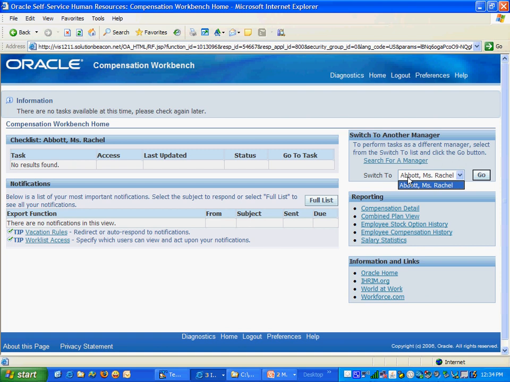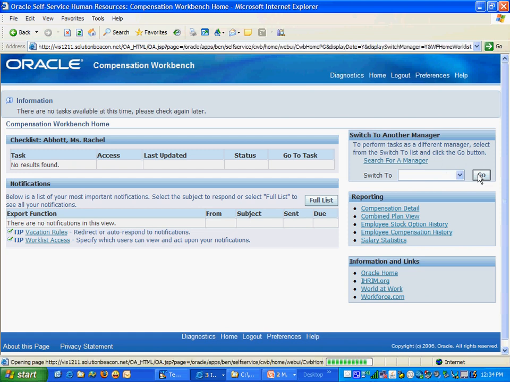You can also switch to a manager under your organization from here if you want to. From a reporting perspective, you can see the compensation detail, the combined plan view, the employee's stock option history, and compensation history, and then there is some information and links which can be customized to suit your organizational needs.